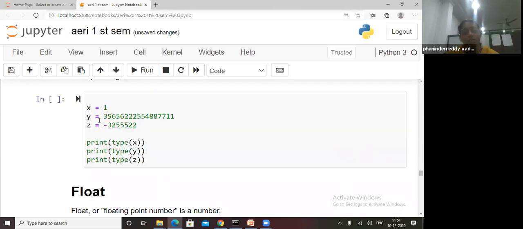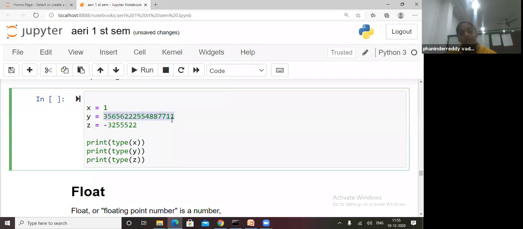See, for integers we can go as large as we want. First you declare x is equal to 1, y is equal to as many integer values as you can write, and you can write negative numbers also.